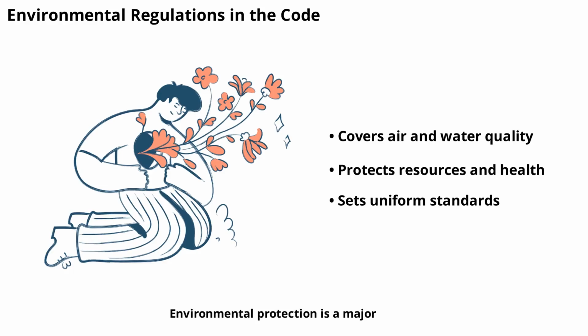Environmental protection is a major area covered by state administrative codes. Agencies set rules for air and water quality, waste disposal, and land use. These regulations help protect natural resources and public health. For example, factories must follow strict guidelines for emissions, and developers must obtain permits before building in sensitive areas. The code ensures that everyone follows the same standards, creating a level playing field.